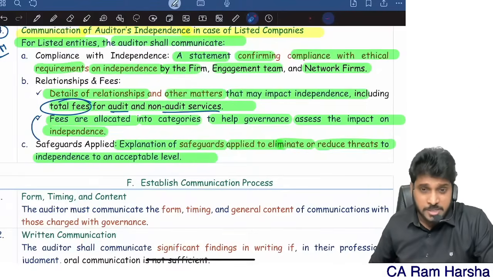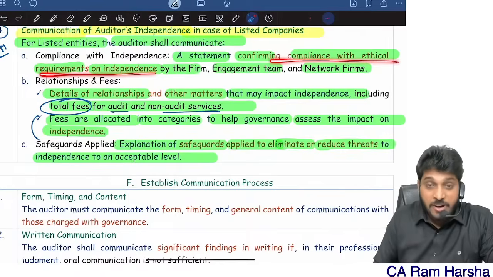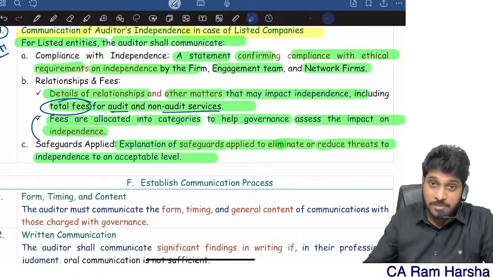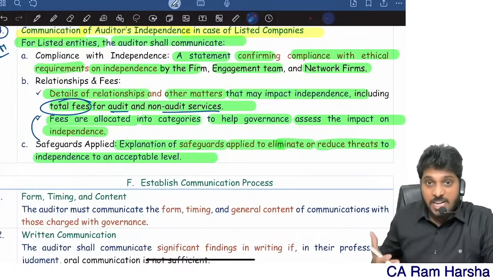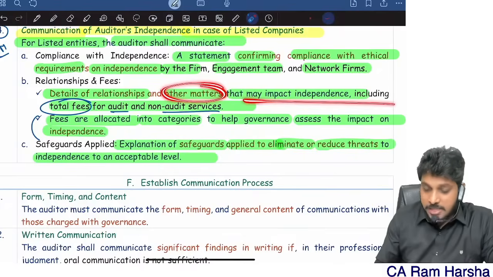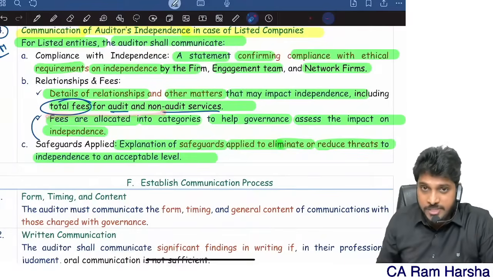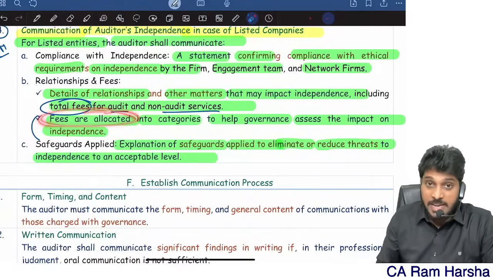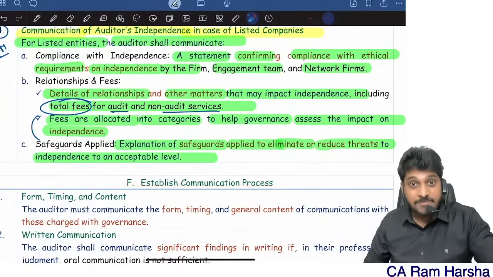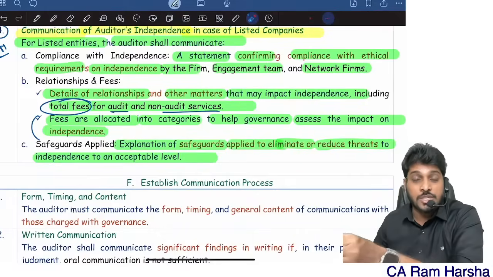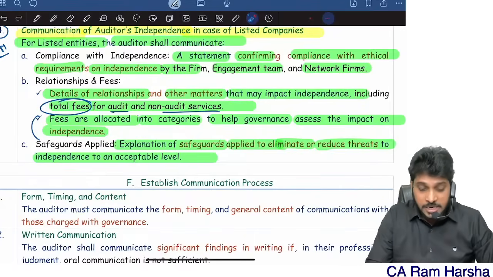So communication of independence means what? First, a statement. The auditor has to give a compliance statement that the firm, the partners, the engagement team, the network firms, they all complied with ethical requirements, and details of relationships that the firm and network firms have with the company, and other matters that may impact independence, including total fees charged for audit and non-audit. The fees must be allocated into assurance and non-assurance so that top management can decide further. Also communicate the safeguards that you implemented to eliminate the threat or reduce it to an acceptable level. So this is about communication of independence in the case of listed entities. Straight away a 4 marks question might come.